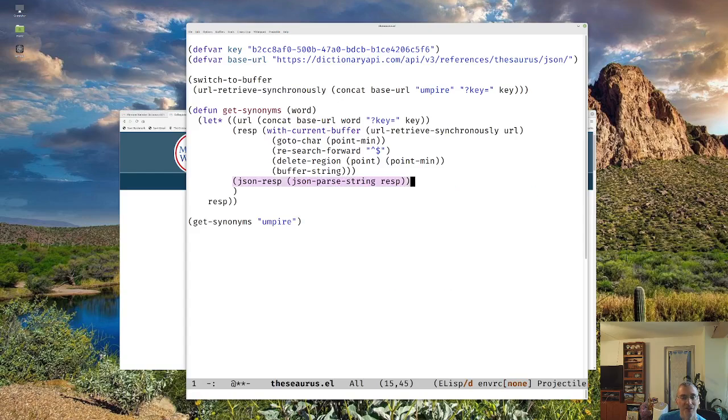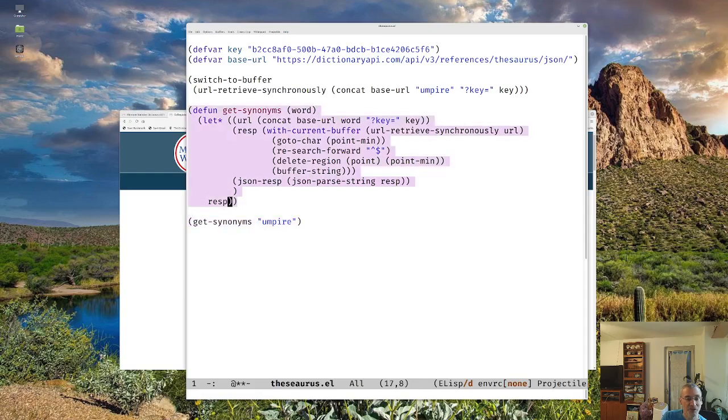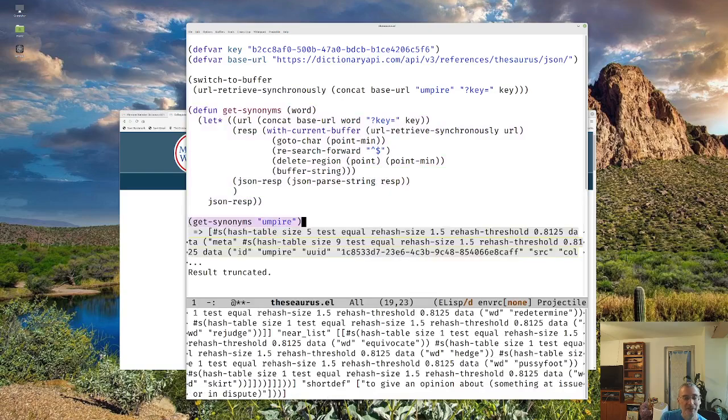Close that up. Yeah, I just had that closed, right? Now notice that the result is truncated, but actually, I don't want to return response, I want to return JSON response. But in theory, yeah, we now just have this object.